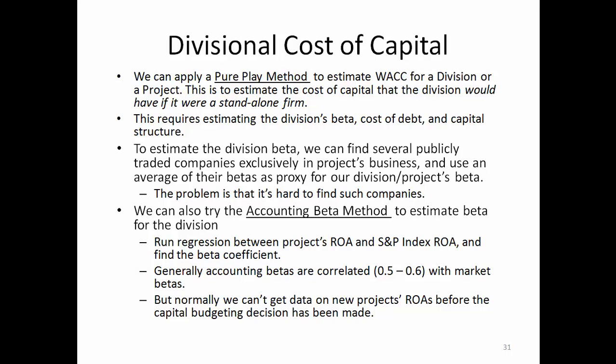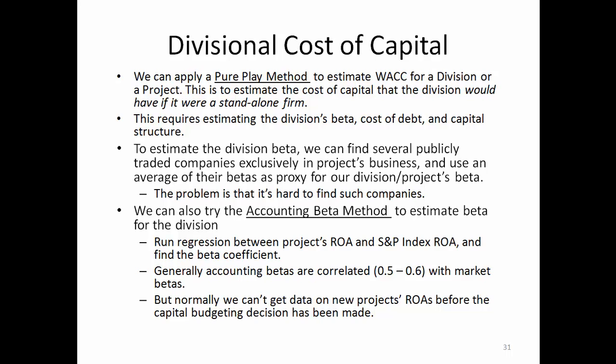So how do we estimate the cost of capital of each division? It's actually not an easy task. One thing we can try is to apply a so-called pure play method to estimate the WACC for a division or a project. This is to estimate the cost of capital that the division would have if it were a standalone company. This requires estimating the division's beta, cost of debt, and capital structure.